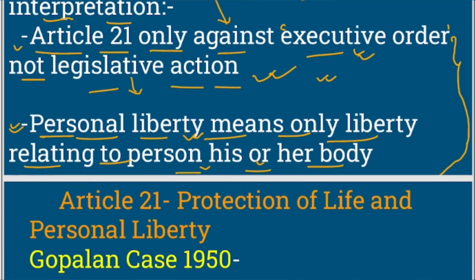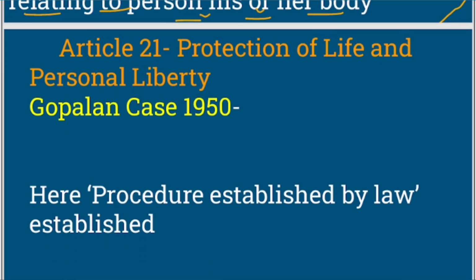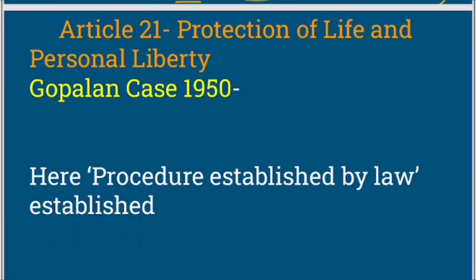Now we will see the next interpretation of the Supreme Court in the next case. But before that, there is an important aspect in the judgment which came from the Supreme Court in the Gopalan case: here, procedure established by law was seen, right?